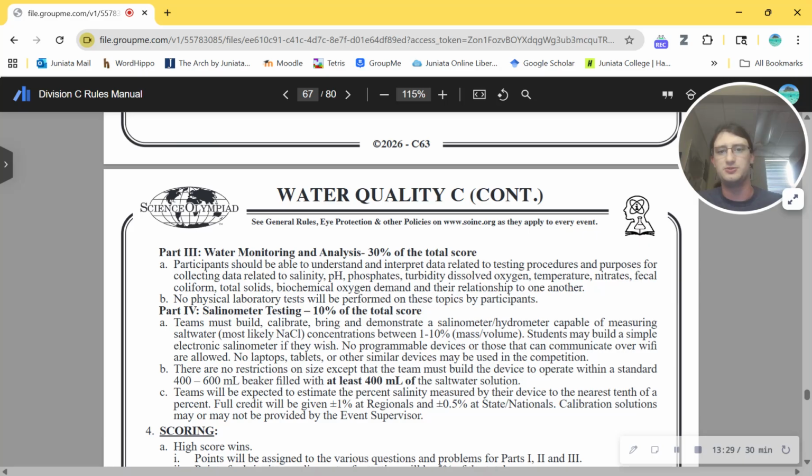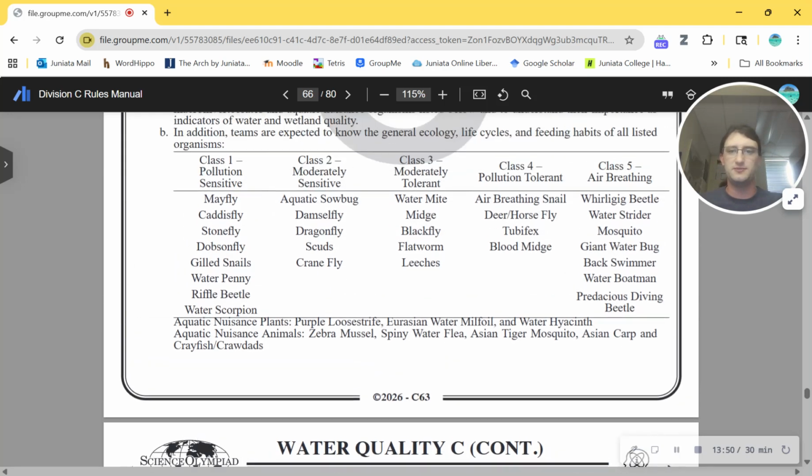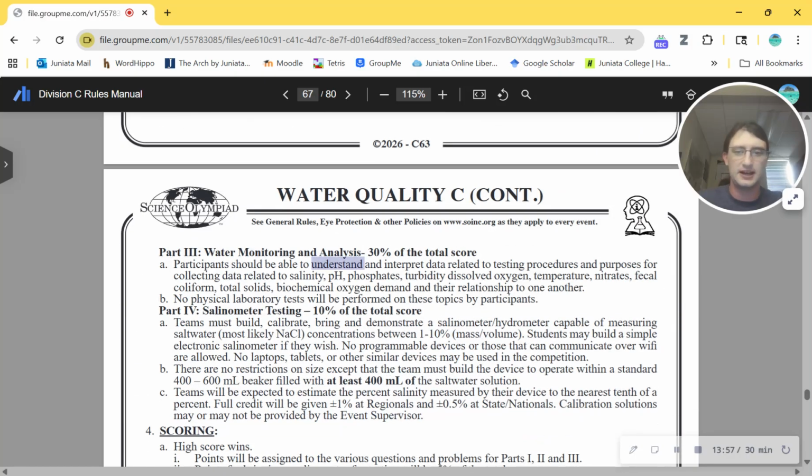That's what I loved about it when I did it, and writing stuff for it was making people use the application of knowledge, not just what is pH, is a pH of 4 more acidic than a pH of 3, how many times more acidic is it, all that random stuff. No, you give them a pH reading and say, okay, what does this mean for this? Or what does this mean for scuds or for caddisflies? Or would we expect to find flatworms in this environment? That's the kind of stuff I love about this event. And I love that they baked that into this event this time.